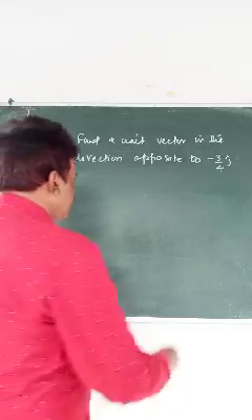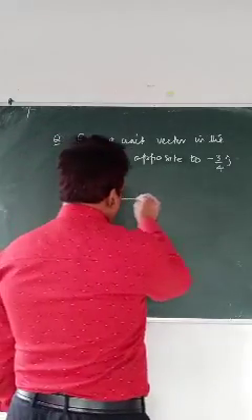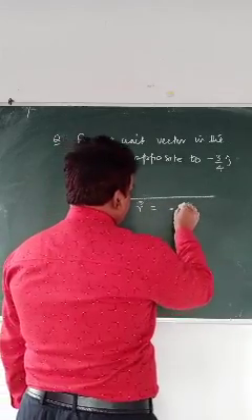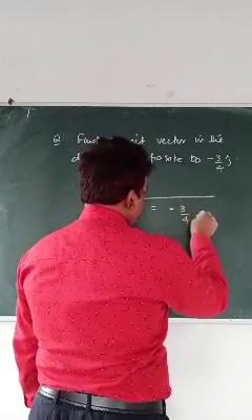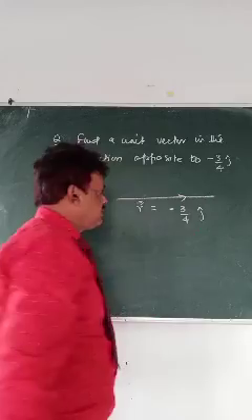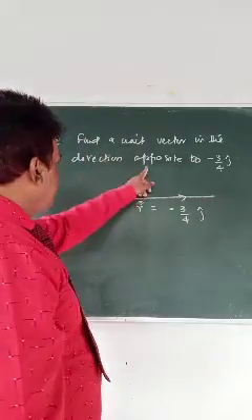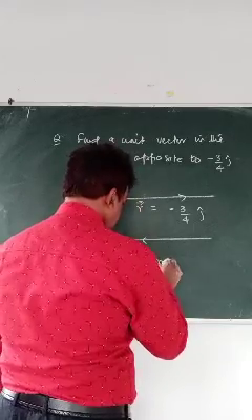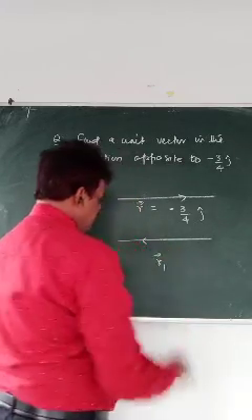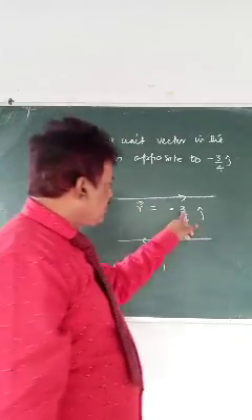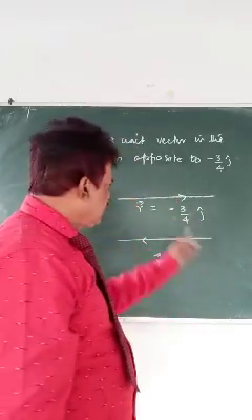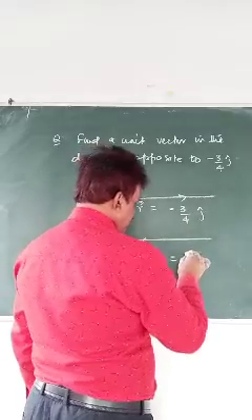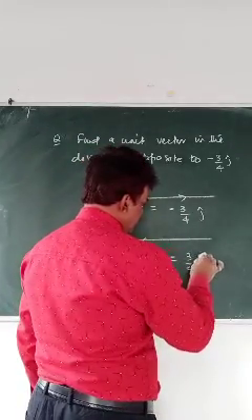The question here is simple. Suppose this is your r vector, that is minus 3 by 4 j. This is the direction. You need the opposite direction. For the opposite direction, only the sign will be changed, the magnitude will remain the same. That is 3 by 4 j.